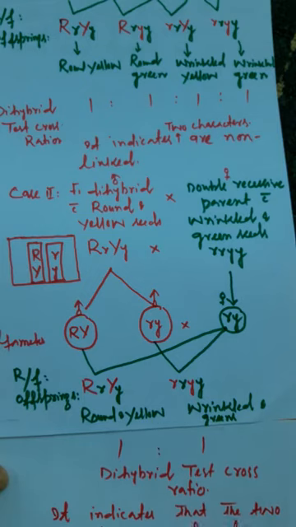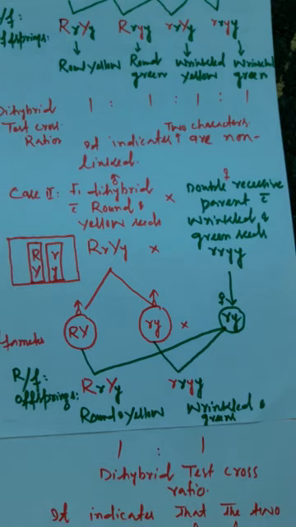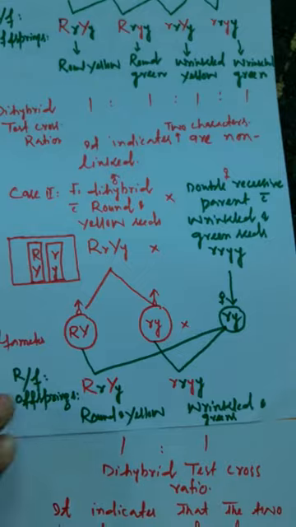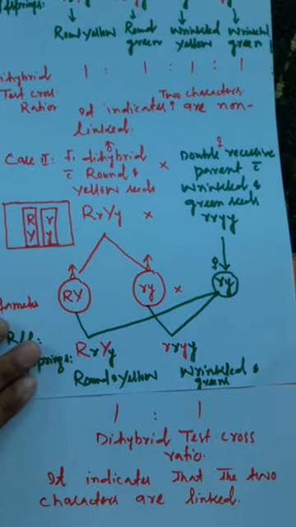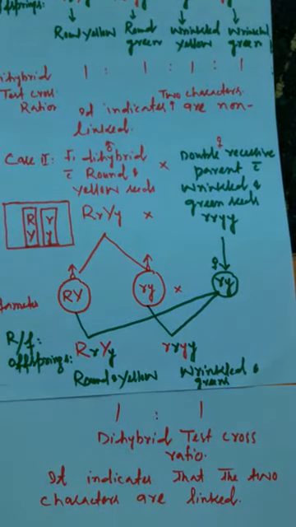So this is also a very important point. Whenever the dihybrid test cross ratio comes out to be 1:1, that time it indicates that the two characters you have kept under consideration, they are linked.